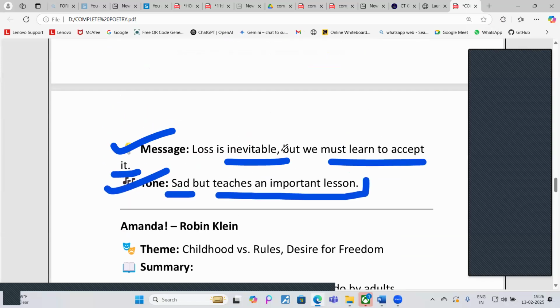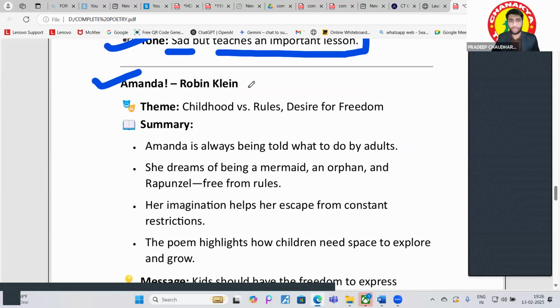Talking about the next poem, Amanda. So who is the poet of this Amanda? Robin Klein. What is the theme of this? The theme is childhood versus the rules, right? And the desire for freedom. Childhood versus the rules and the desire for freedom.